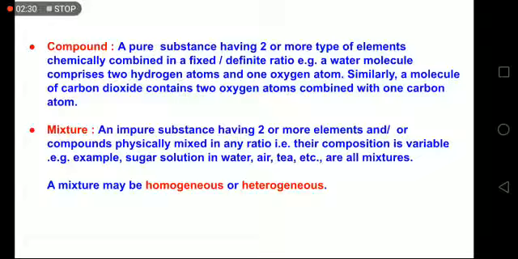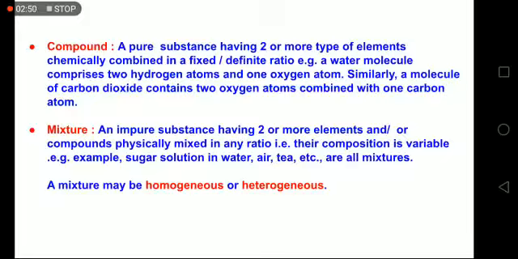Similarly, a molecule of carbon dioxide has two oxygen atoms chemically combined with one carbon atom.